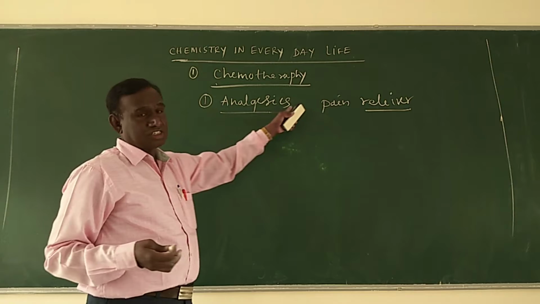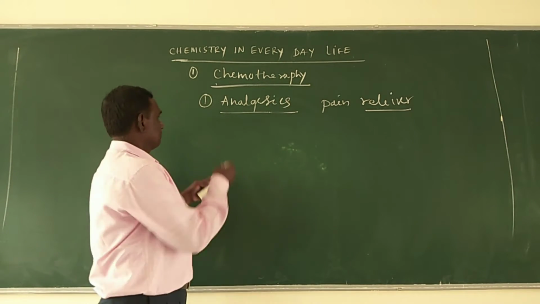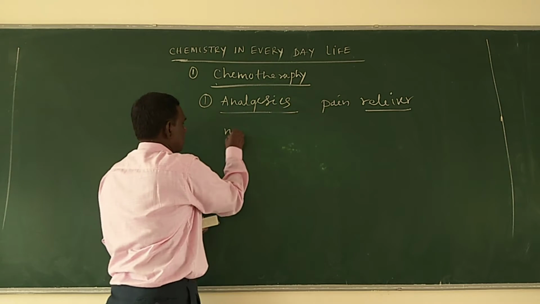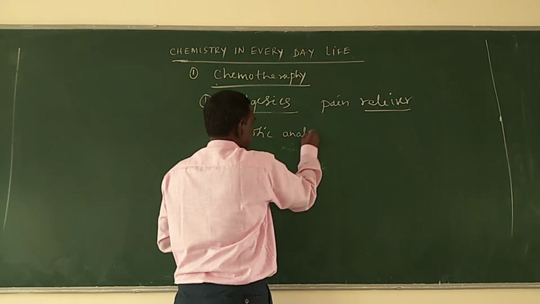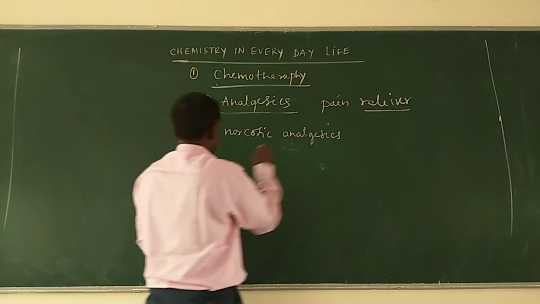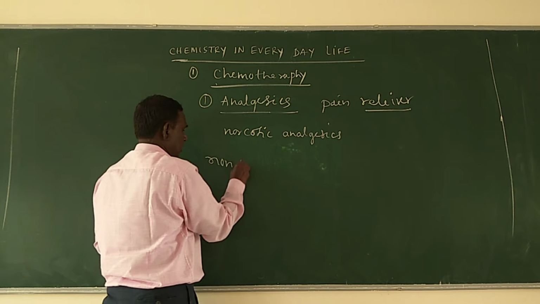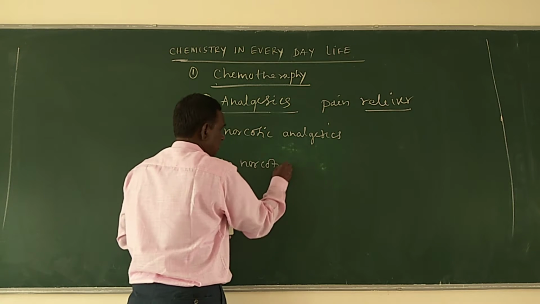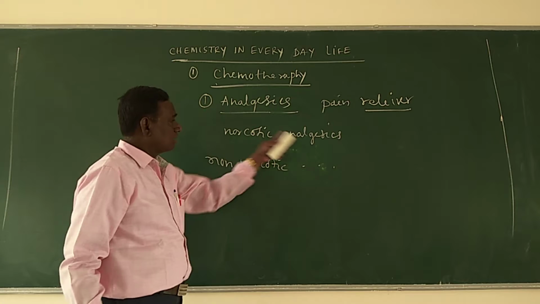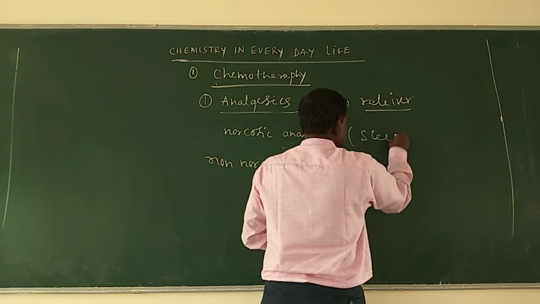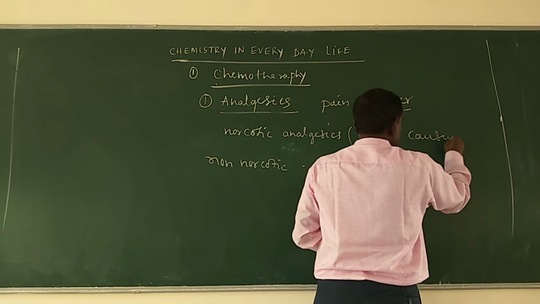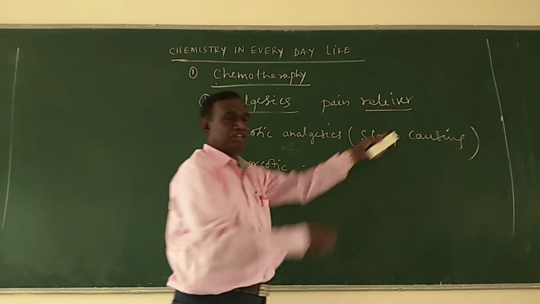These analgesics are further classified into two types: narcotic analgesics and non-narcotic analgesics. Narcotic analgesics are nothing but sleep-inducing drugs.